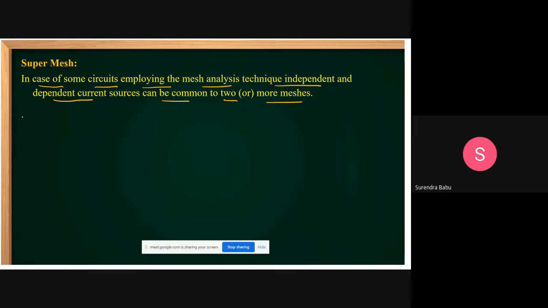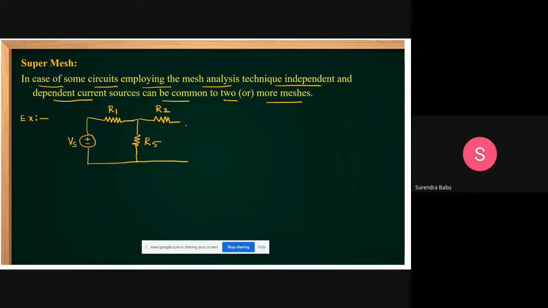See, for example, here I am giving an example of when we can create the super mesh. Yes, friends, let this be the voltage source, plus minus Vs. I connected this resistance, R1 is the resistance. One more resistance is given, this is R5. Let this be the R2 resistance, and here it is given as a current source.